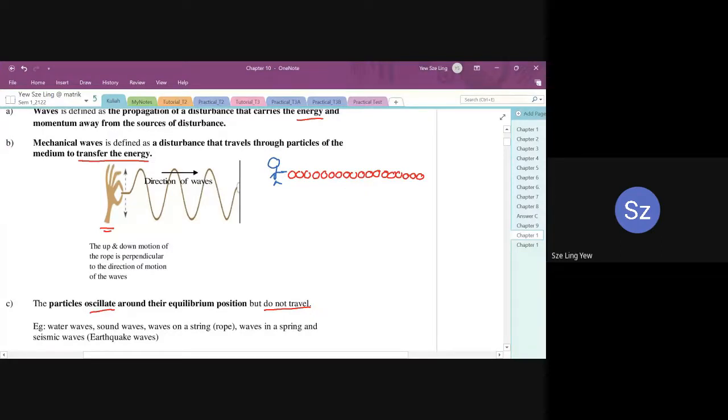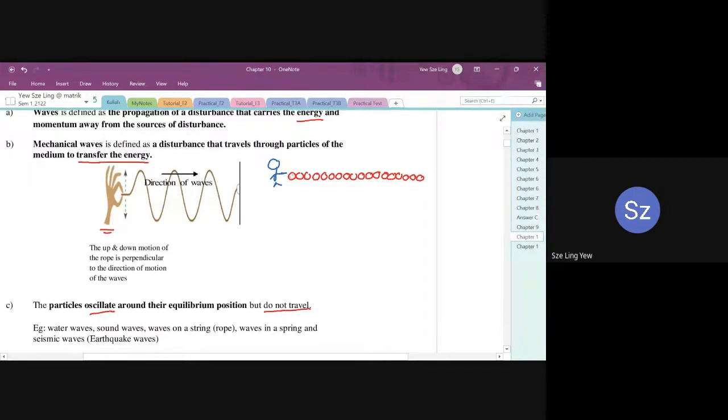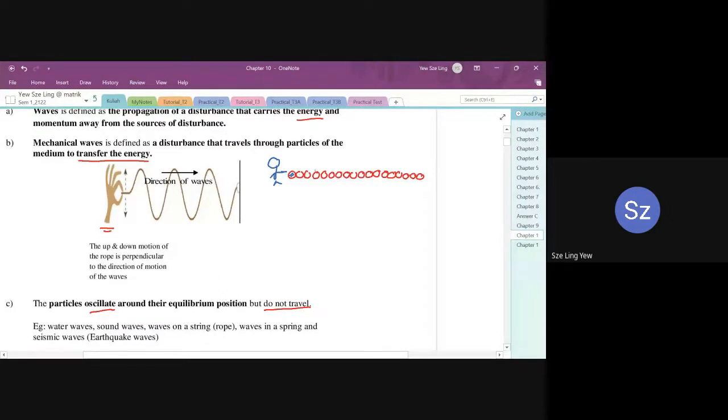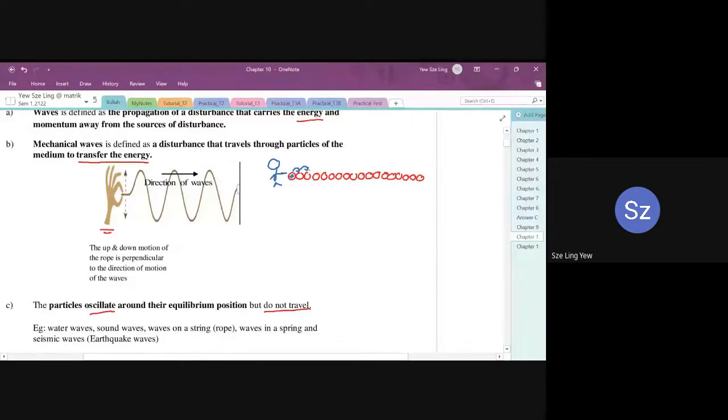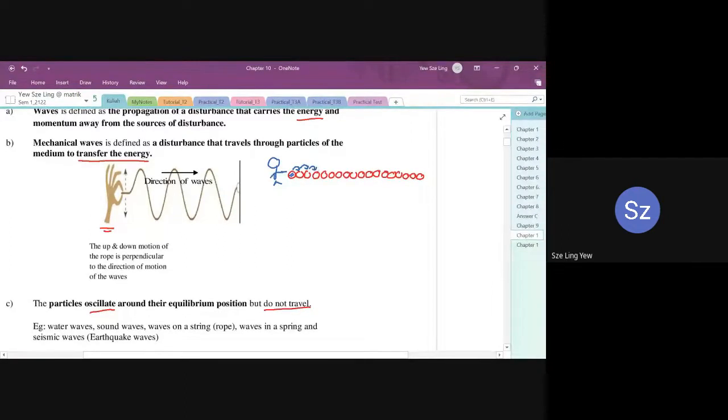What happens here is that the energy is transferred to the first particle, and this first particle starts to move. Then the particle transfers the energy to the next one, and the energy is again transferred to the next one, and the next one. So what is moving is actually the energy. The particle itself is not moving.